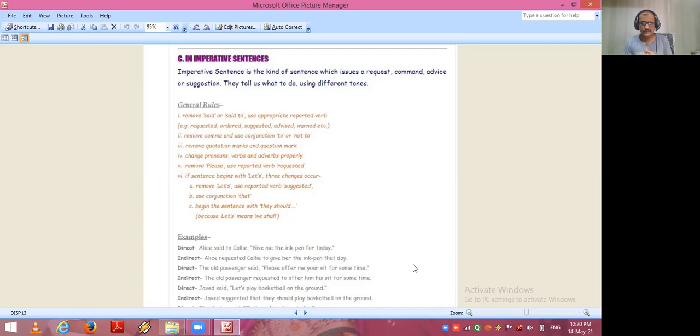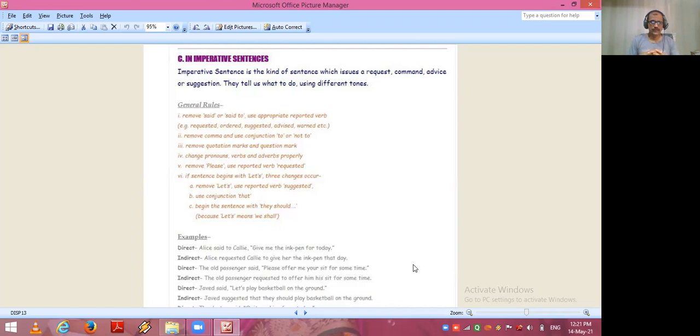If sentence begins with let us, three changes occur. Remove let us. Use reported verb suggested. Use conjunction that. Begin the sentence with they should in bracket because let us means we shall.